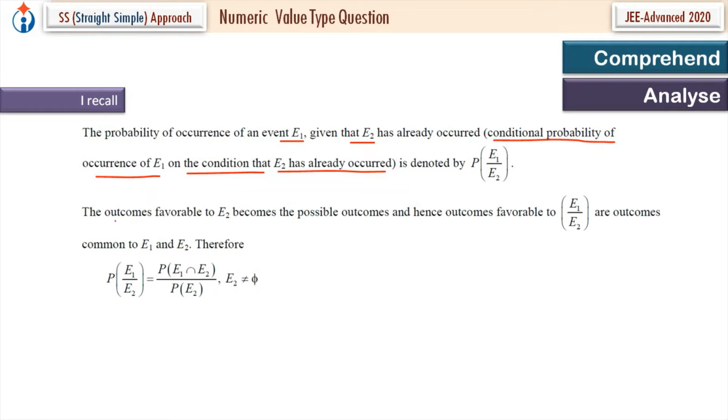The outcomes favorable to E2 become the possible outcomes, and hence outcomes favorable to E1 upon E2 are outcomes common to E1 and E2. That's a definition we have studied from the class 12th NCERT. So these are standard results we will use.